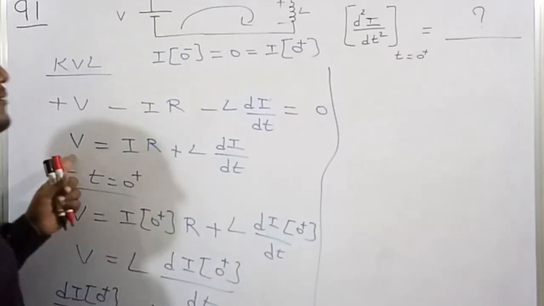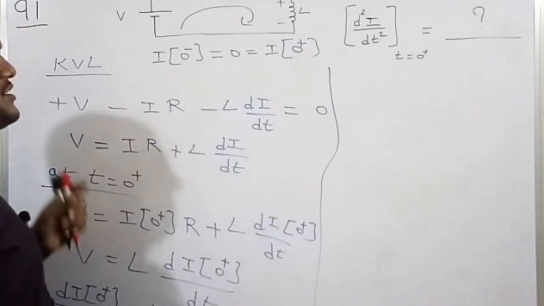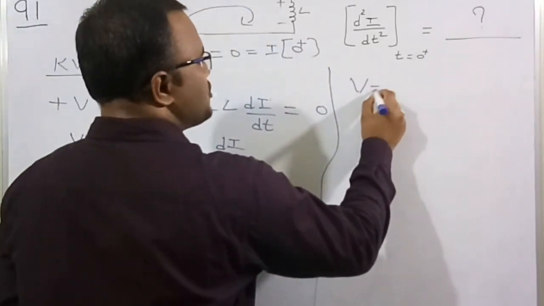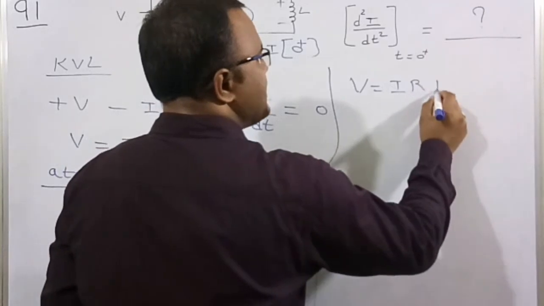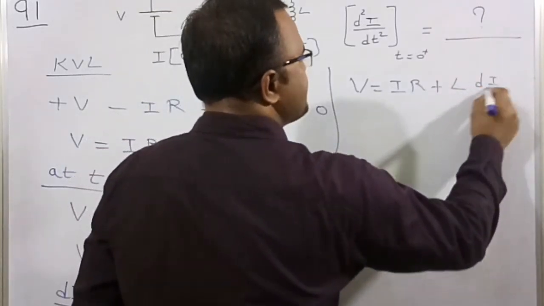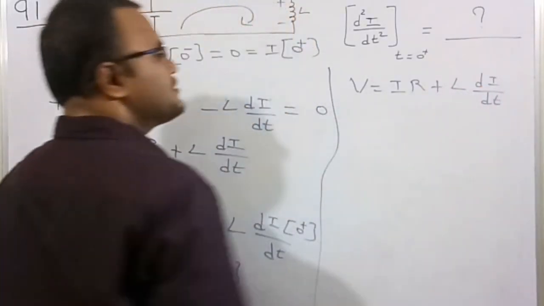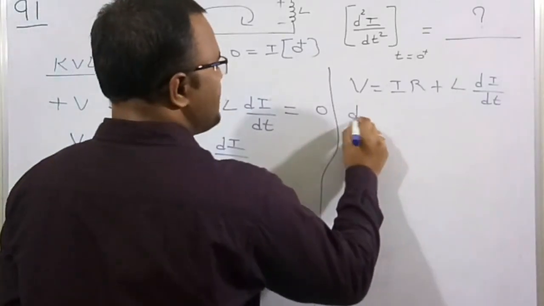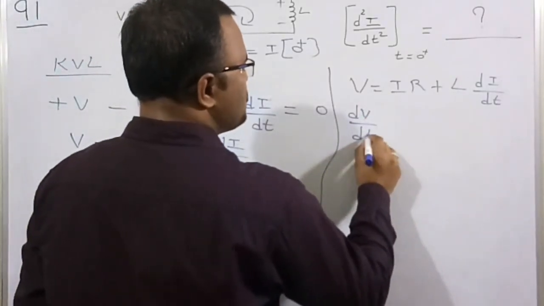So I am going to differentiate the equation V is equal to IR plus L di by dt. Differentiating, dV by dt is equal to R di by dt plus L d square I by dt square.